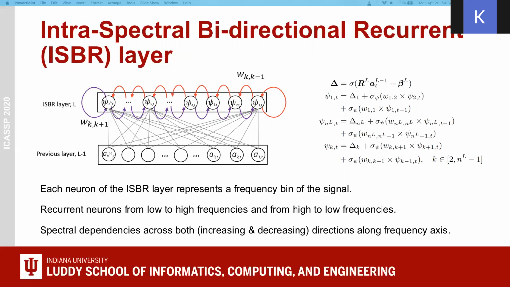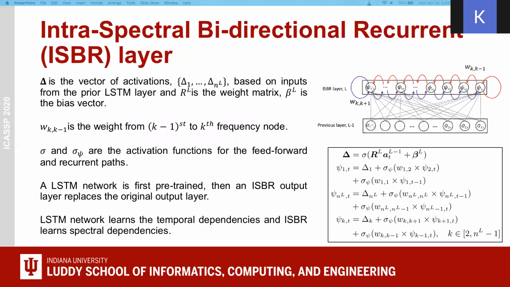The red connections represent the increasing, or low to high frequency recurrence, and the purple connections represent the decreasing, or high to low frequency recurrence. We show the mathematical expression of the recurrence and calculation in the ISBR layer here. Delta is the vector of activations based on the input from the prior LSTM layer, and R is the weight matrix, beta is the bias vector.